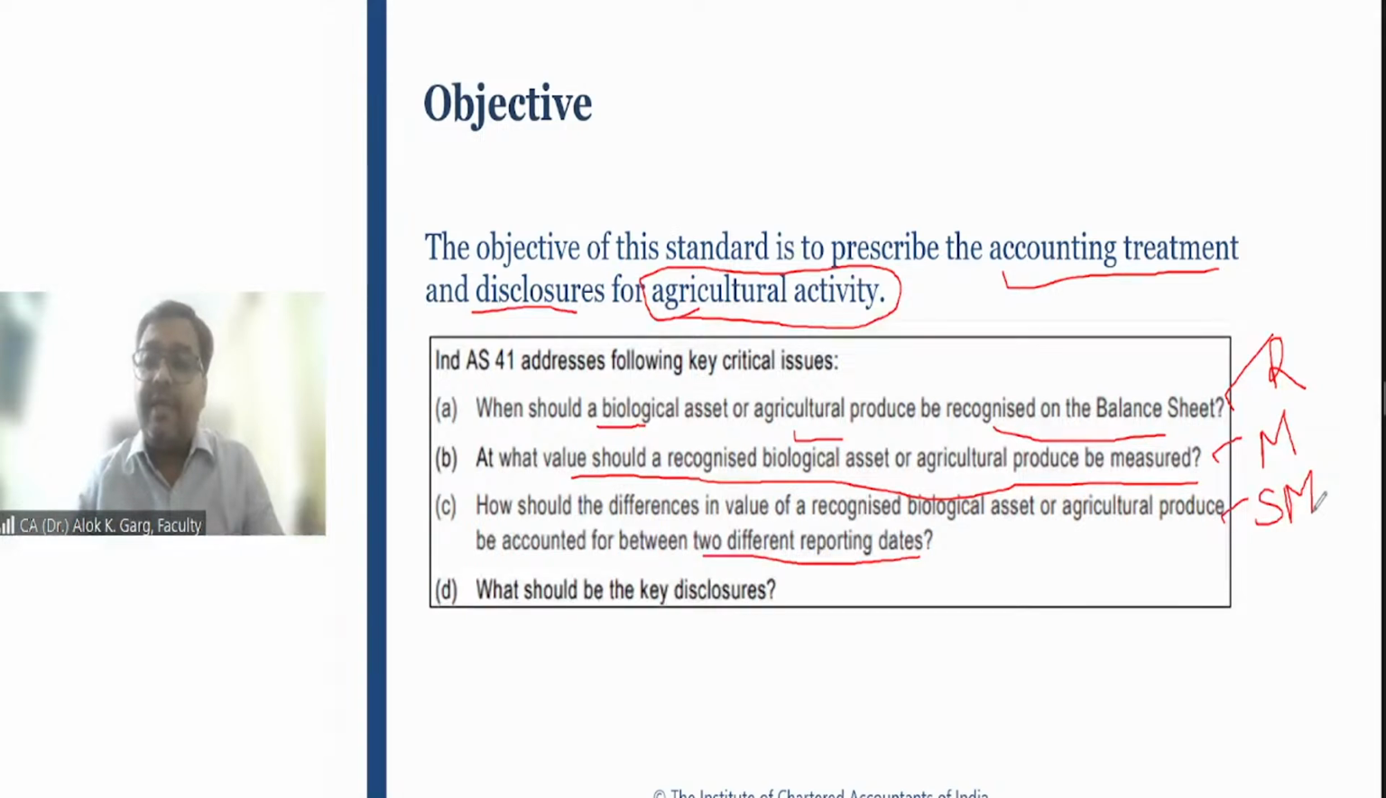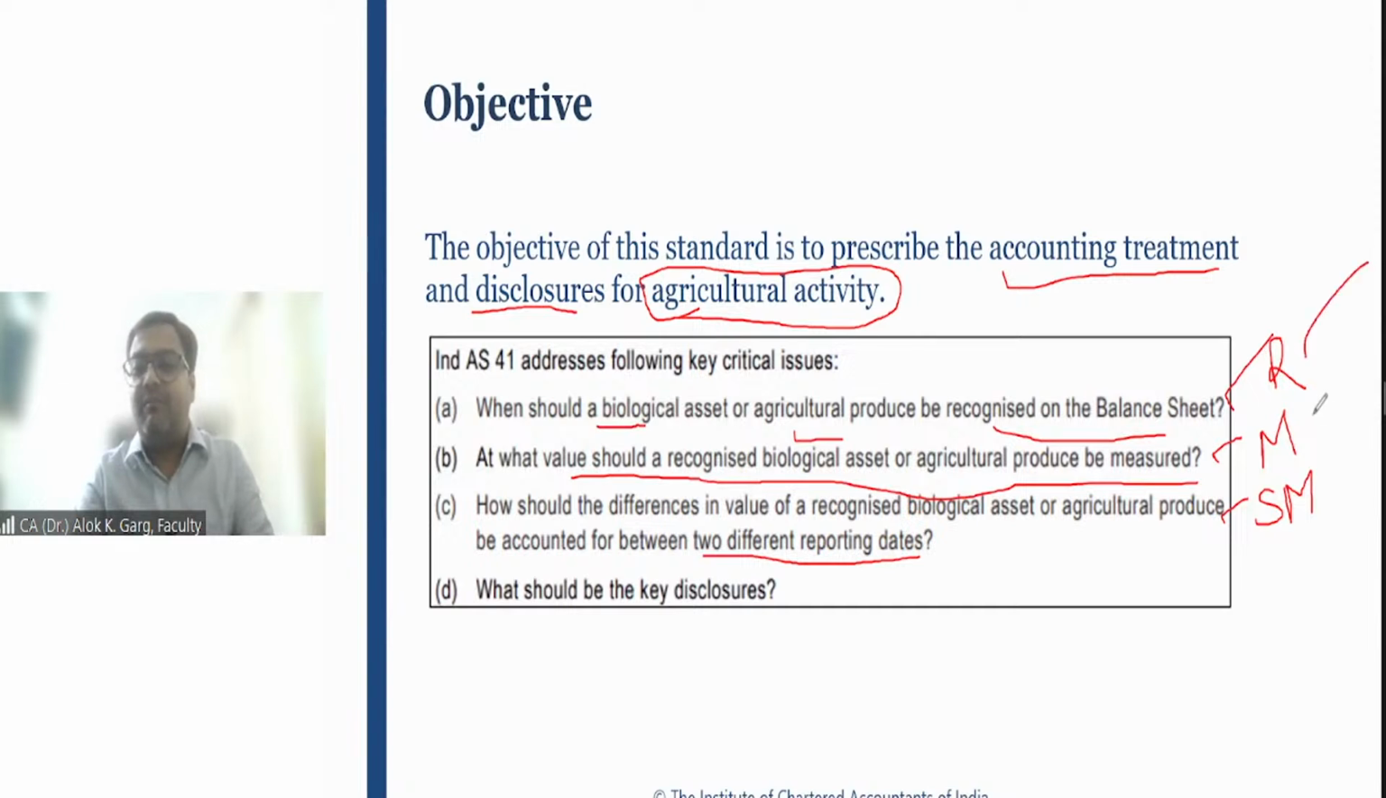But Ind AS 41 is the unique standard where it talks about the initial recognition and subsequent recognition at fair value less cost to sell. So it talks about fair value only, right? When you initially recognize, the fair value was, let's say, 100 rupees. Subsequently, on the reporting date, it becomes 150 rupees. So what is the accounting treatment of this mark to market 50 rupees? So this standard also talks about subsequent measurement.